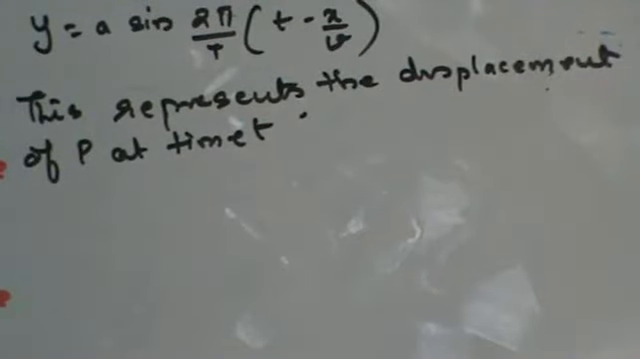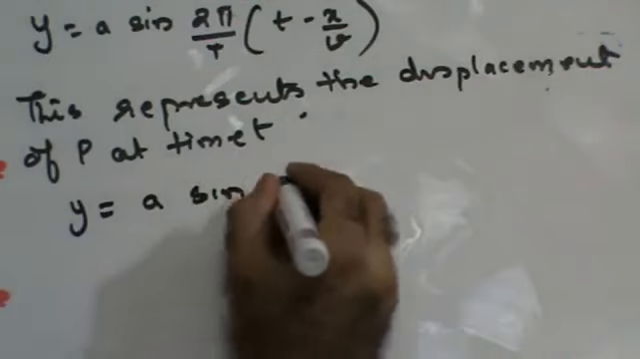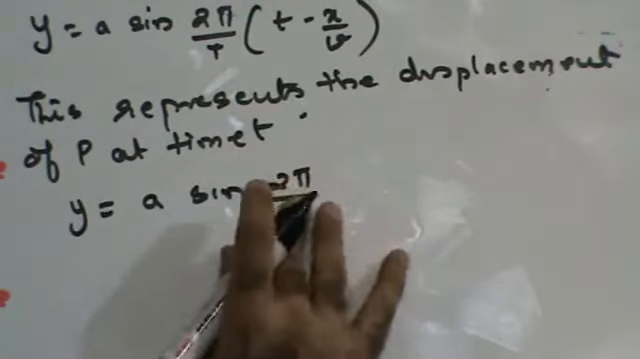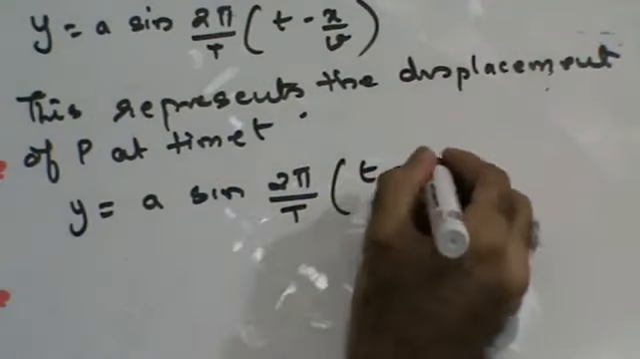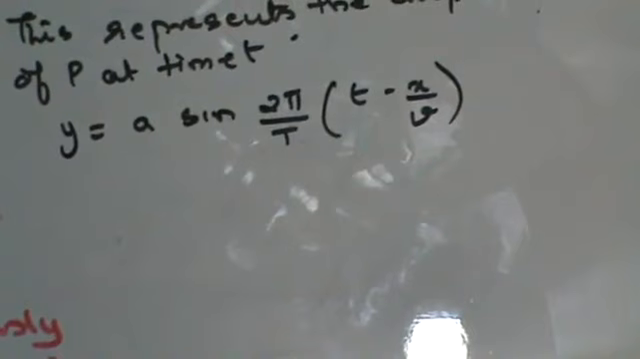Okay. Now let's try to represent this in a different form. My general form equation for displacement is y is equal to a sine 2 pi by T times t minus x upon v. And why do we have that equation? We just wrote the entire theory on that. The particle at point O will have some displacement, and the particle at point P will have the same displacement, but after a time interval of x by v. So that much time would have elapsed, and I have to subtract that time of x by v. That's the reason why the time interval is t minus x by v.